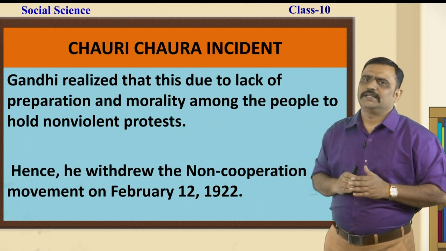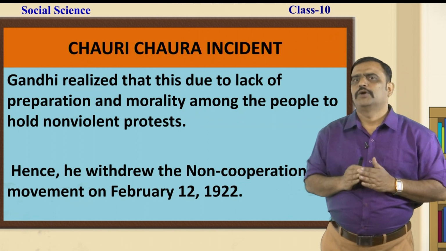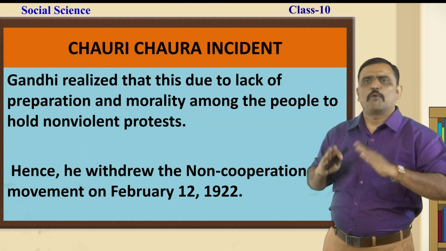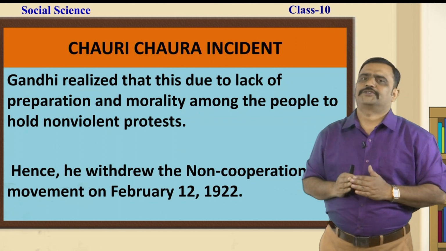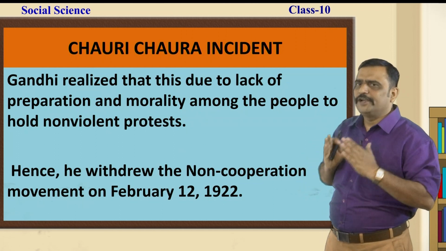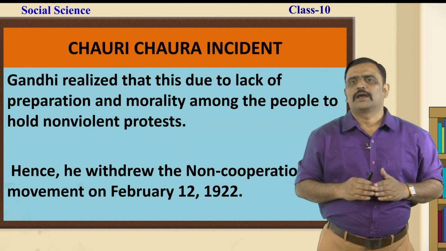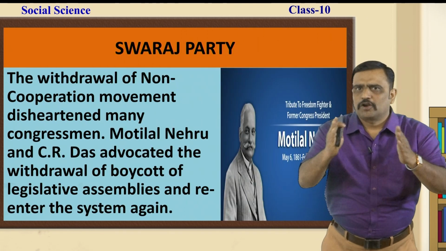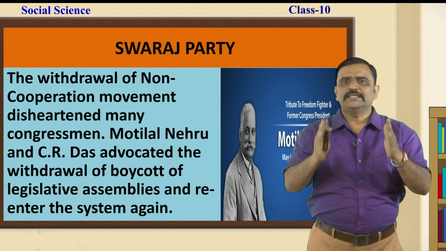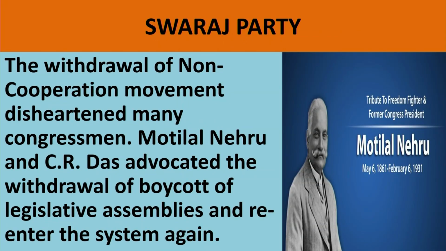Gandhiji realized that this was due to lack of preparation and morality among the people to hold non-violent protests. Hence, he withdrew the non-cooperation movement on February 12, 1922. The withdrawal of the non-cooperation movement disheartened many Congressmen, Motilal Nehru and C.R. Das.